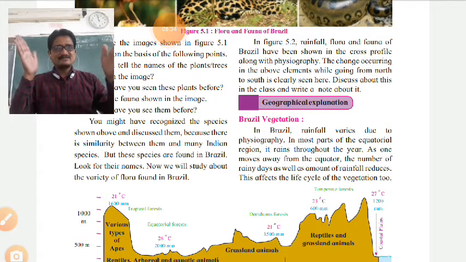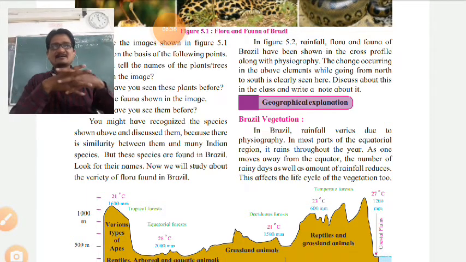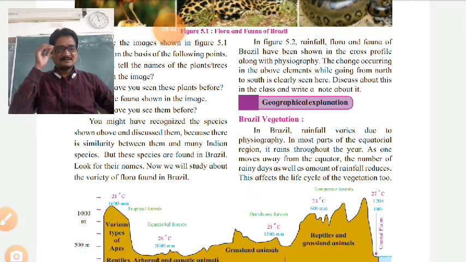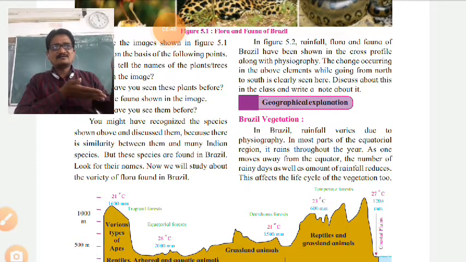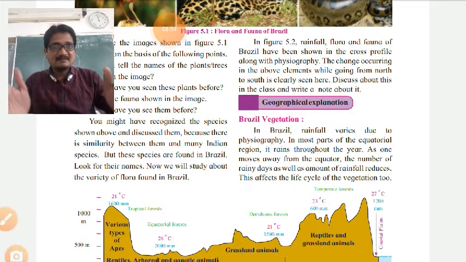We have seen the dense forest of the Amazon basin in the north, and the Paraguay and Parana basin in the south. In most parts of the equatorial region, especially, it rains throughout the year in Brazil.